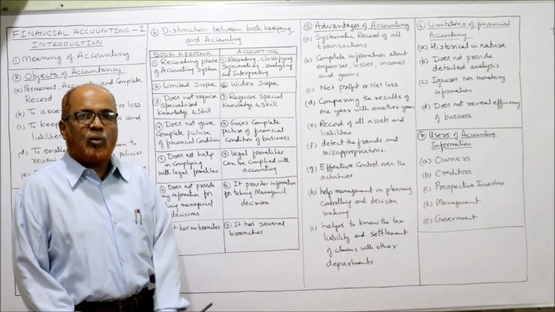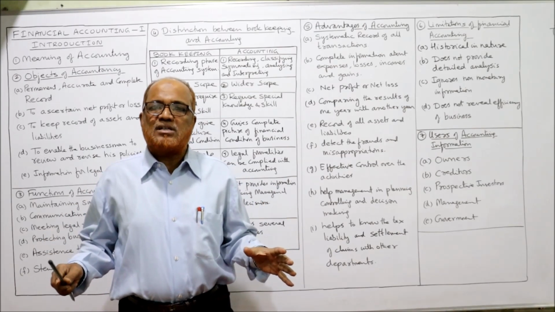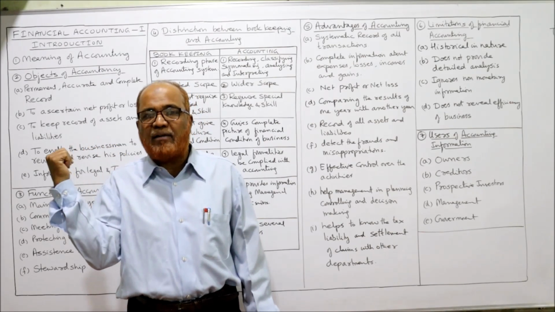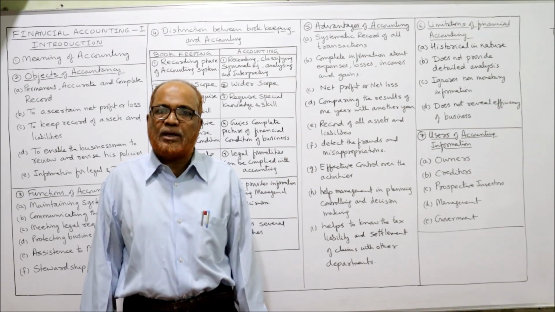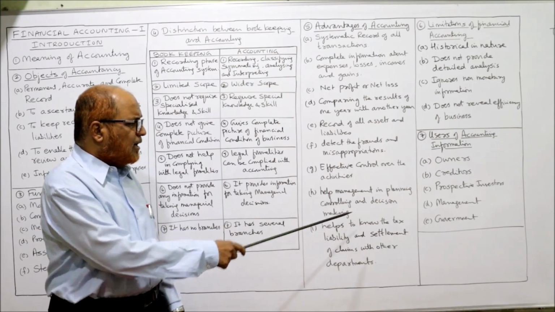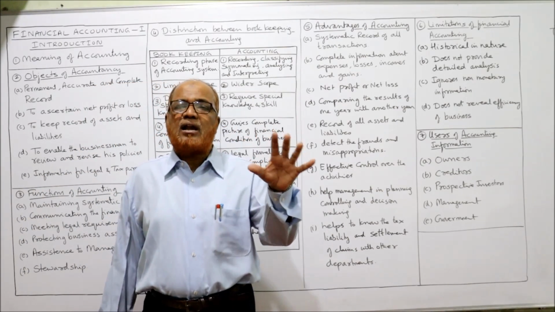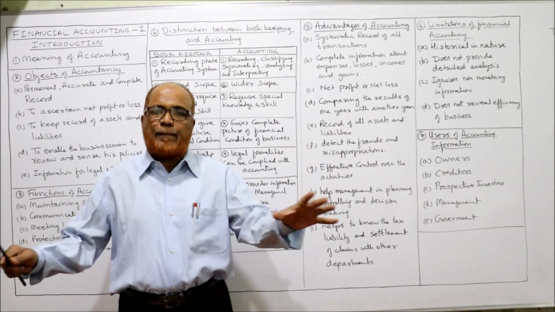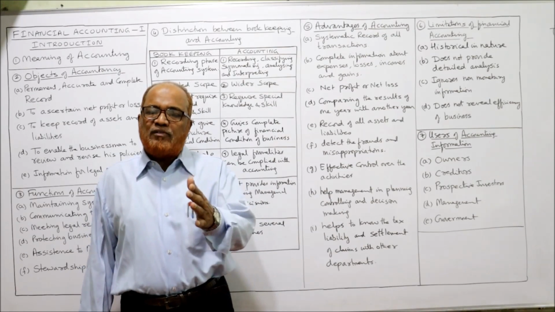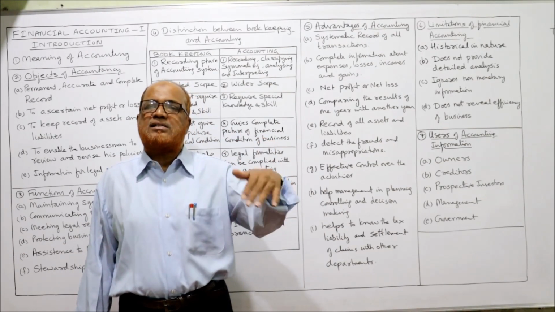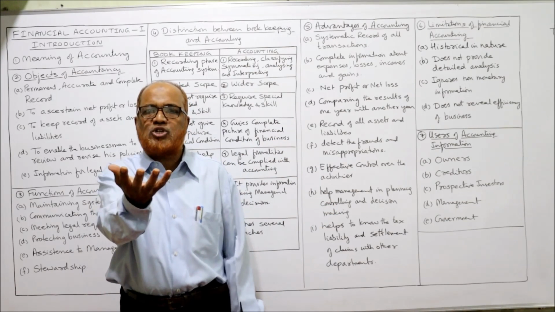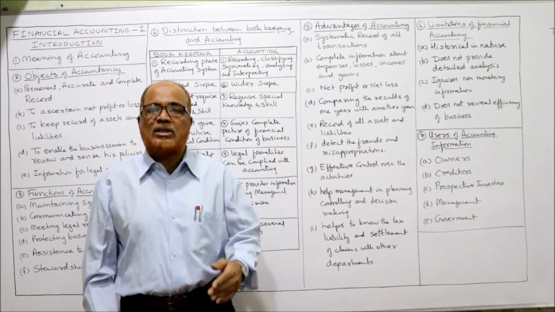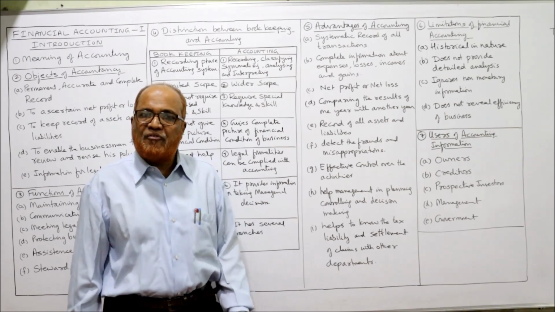Next one is effective control over the activities. So many activities are taking place in the business. So we can put a control on all the activities by having information from accounting. Next one is help management in planning, controlling, decision making. The biggest advantage of accounting is that it will help the management in performing its functions. The management will perform the functions of planning, organizing, controlling, coordinating with the help of information. It requires information, and accounting will supply the information so that they can effectively perform the functions.